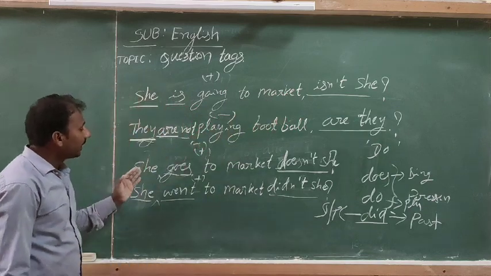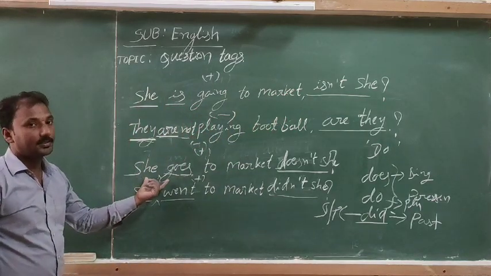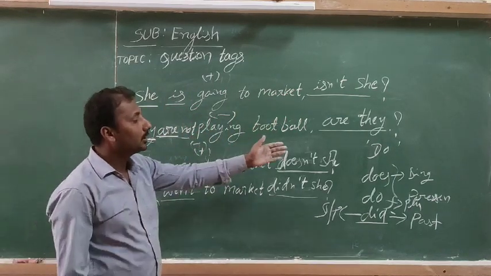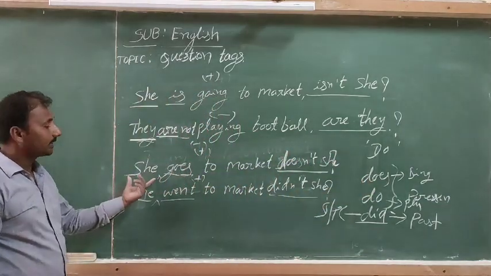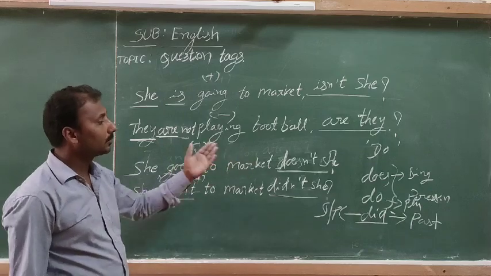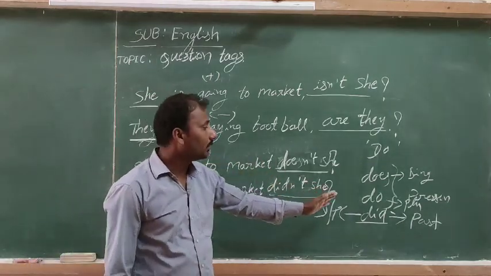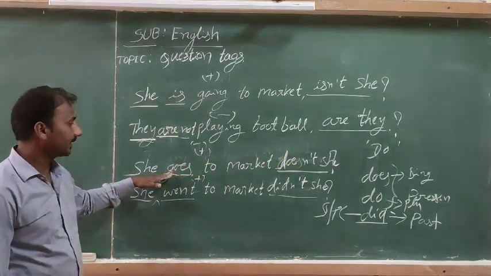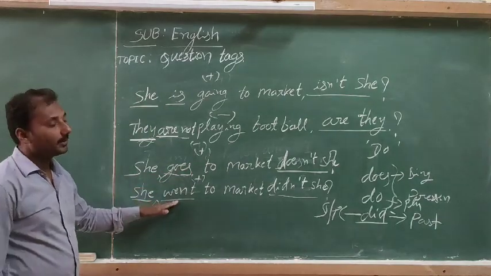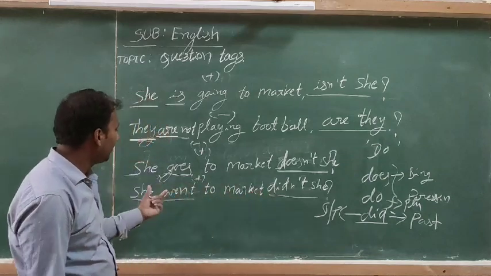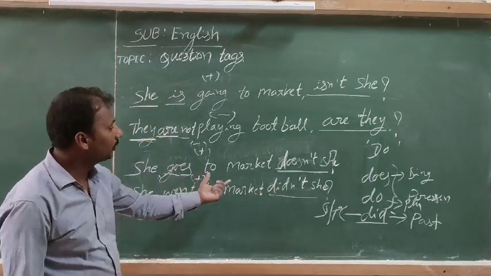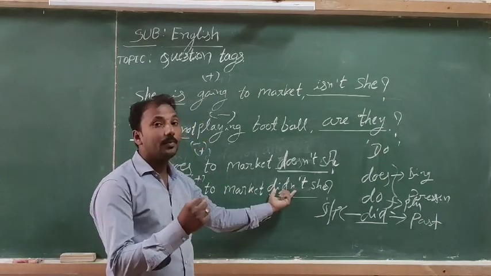If the statement doesn't have a helping verb, use a do-form helping verb according to the subject. If the subject is singular, use does. If the subject is plural, use do in the present tense sentence. In the past, use did only. With a negative statement, the tag is positive, and with a positive statement, add a suitable negative.